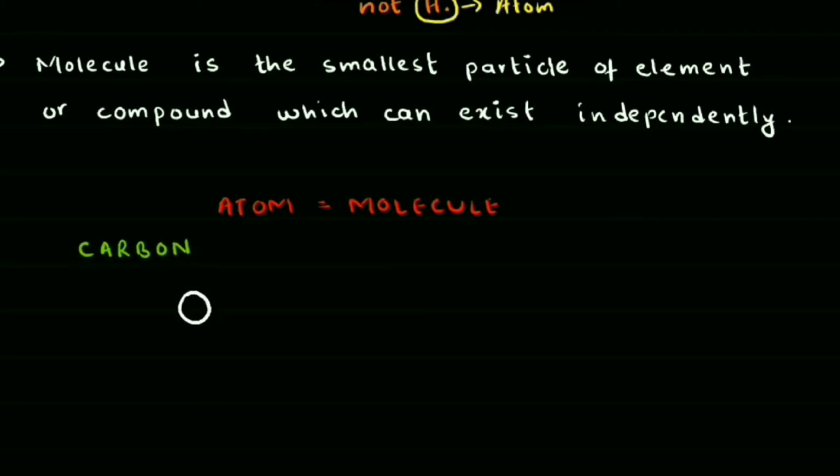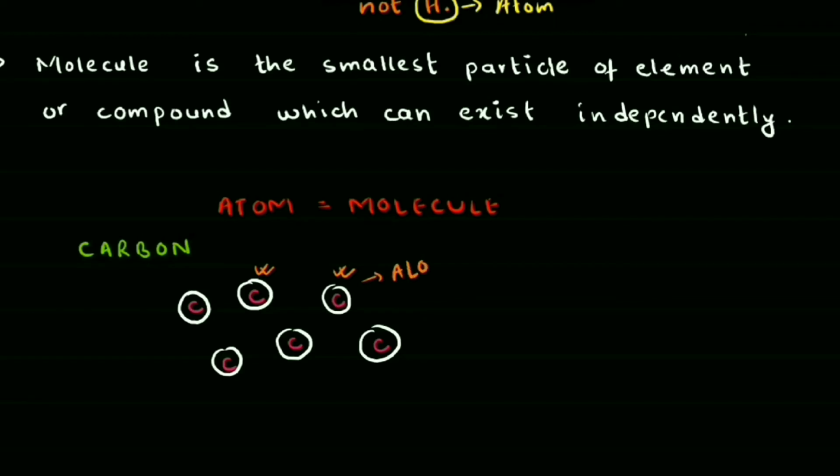So we have our carbon atom, which is made up of these tiny particles. So these are our carbon atoms. The thing with carbon atoms is they do not need to be paired with each other to exist in nature. They can exist alone in nature or independently in nature. So in case of our carbon atoms, the atom of our carbon element is C. The molecule of our carbon is also a single C. And in this case, the atom and the molecule of the element is same.